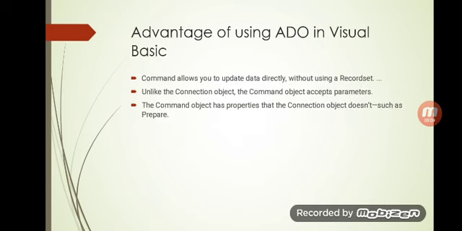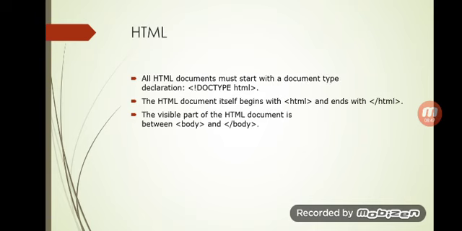Clear? Now what are the advantages of ADO in Visual Basic? The command allows you to update data directly without using a record set. Understood? Now the second one is, unlike the connection object, the command object accepts parameters. Now the third one is, the command object has properties that the connection object doesn't, such as prepare. Understood? Okay.